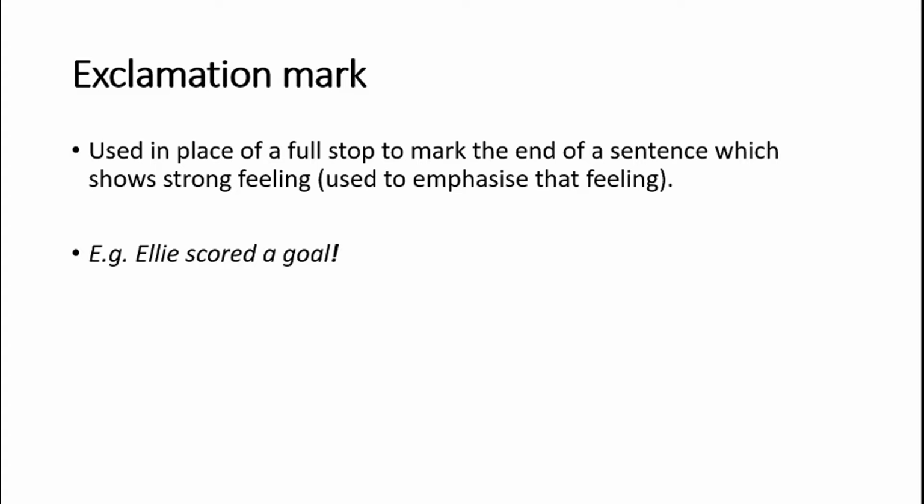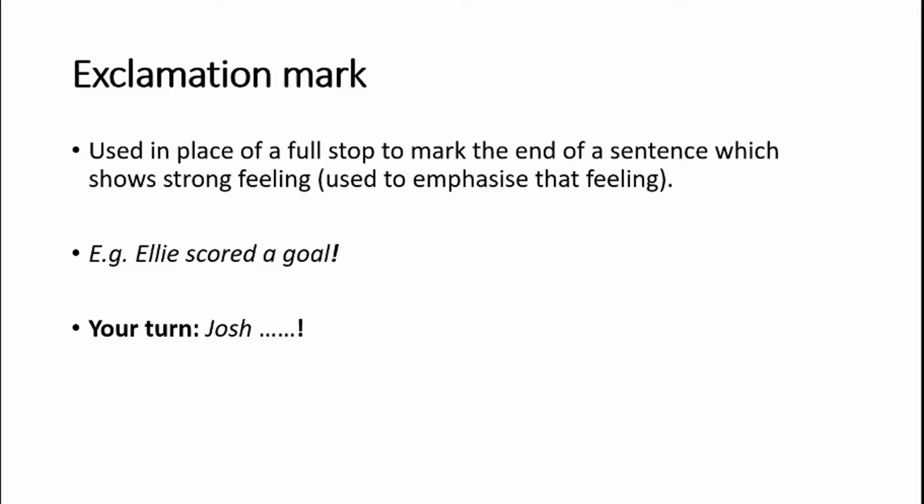Ellie scored a goal! In that example, if we're on Ellie's side, we're happy about that. That's excitement. Maybe if we're not on Ellie's side, that would be anger or disappointment. But either way, we know that the exclamation mark is telling us that the writer is trying to show a feeling. Again, trying to keep away from using football as an example, can you write a sentence about Josh with an exclamation mark at the end? Pause there.